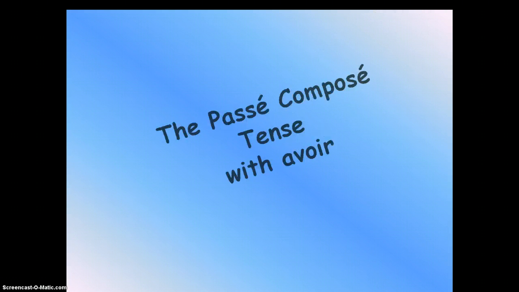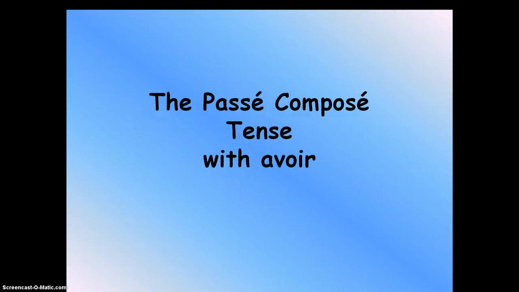Donc, ce qu'on va faire, je vais introduire le passé composé avec avoir comme auxiliaire. Donc, passé composé, with avoir. Okay, so as I say, I'm always going to explain this in English so that you guys can really get it, right?